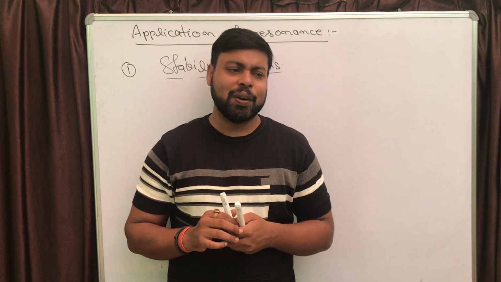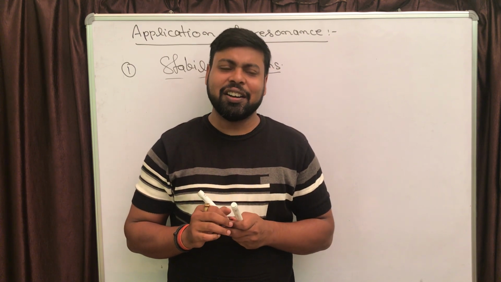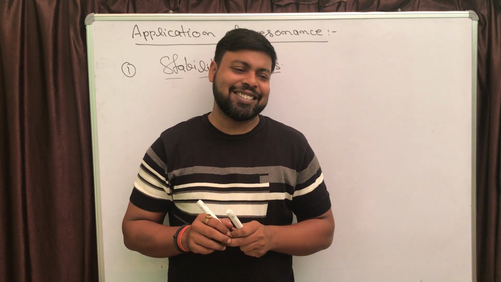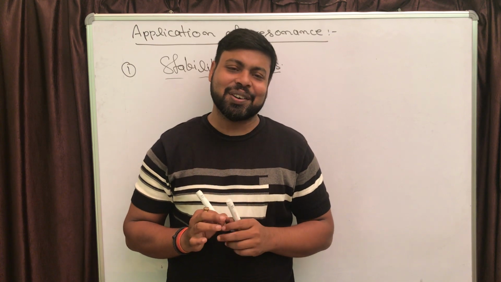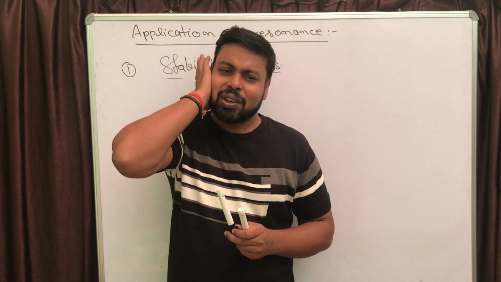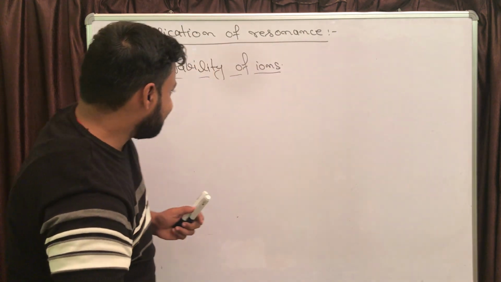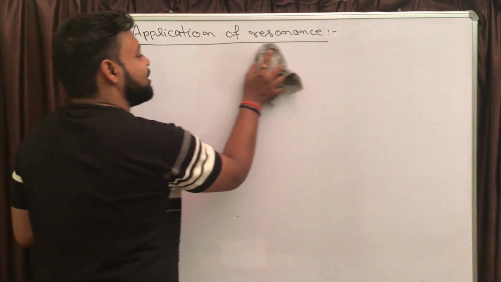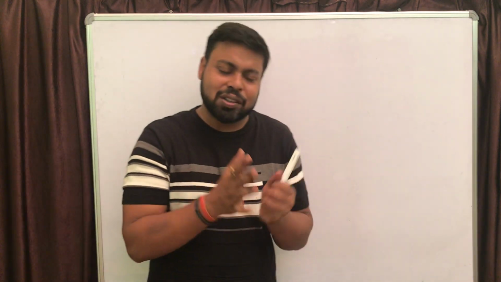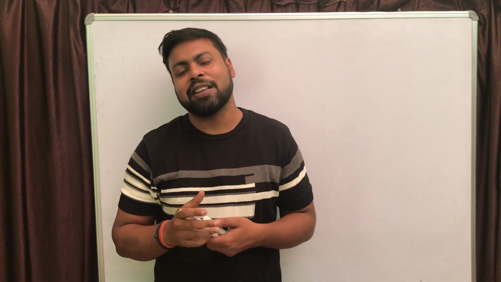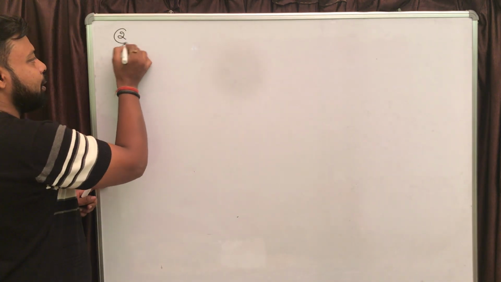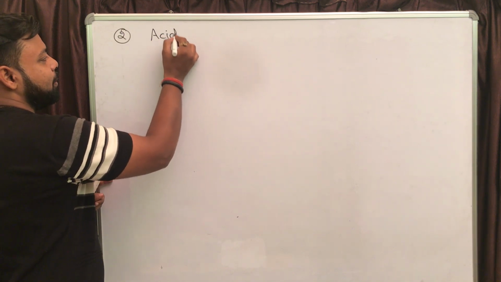Now I'll have a detailed discussion of acidic strength, because in this stability of ions there is not so much to be discussed, right? You just need to find the resonance, right? If resonance is taking place, spreading of charge will take place. Because of resonance, spreading of charge will take place and stability of the ion will increase. Now the second application, which is important, is acidic strength.